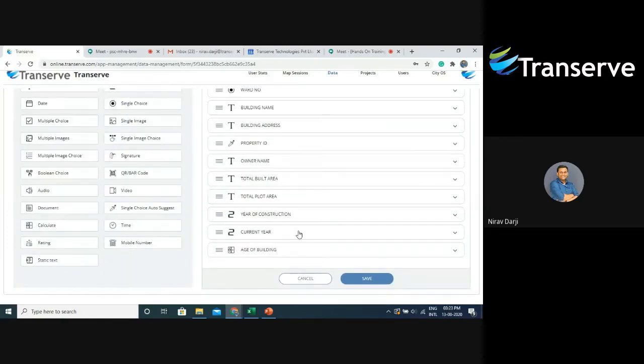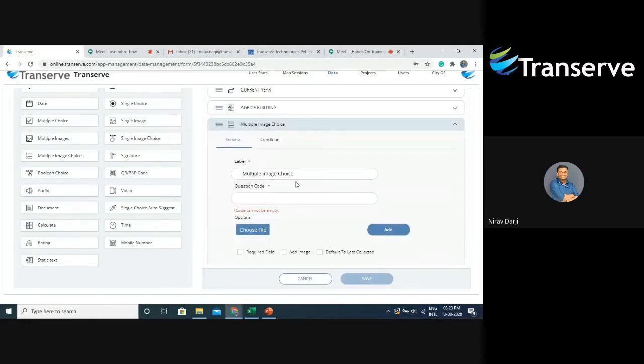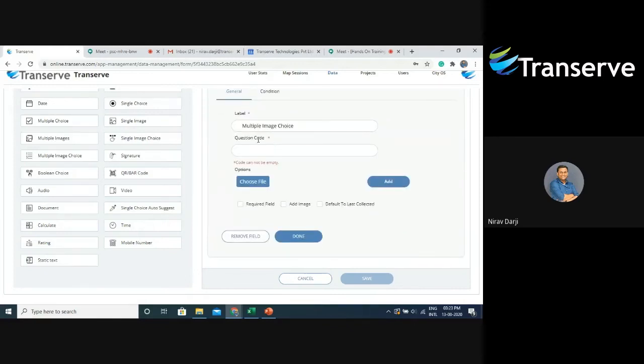Now suppose I want to know what facilities are there in that particular building. The facilities can be many and not one. So for that, I will be using a multiple image choice field. Instead of a multiple image choice field, I can also use a multi-choice field. The difference is that in multiple image choice, you can add images to the options. Before that, let me add a question code over here. Let's say MIC.